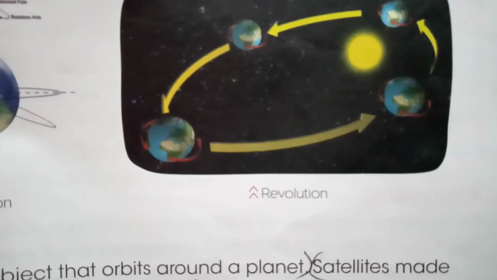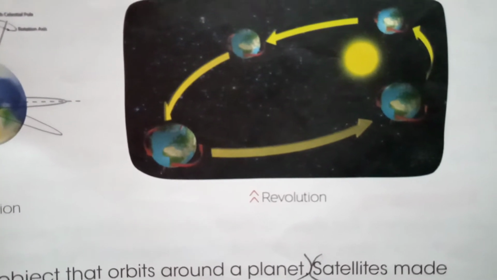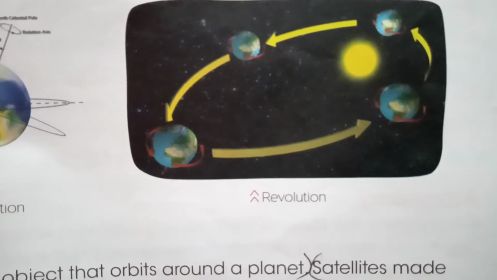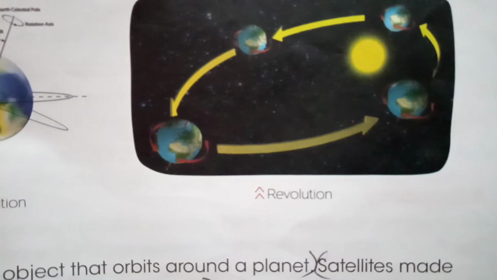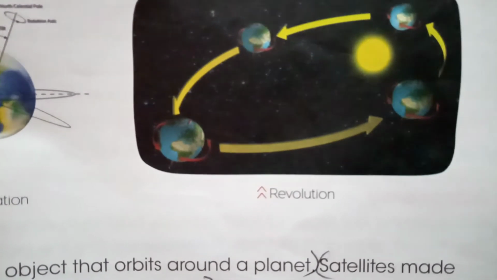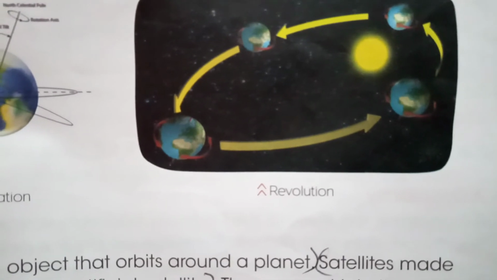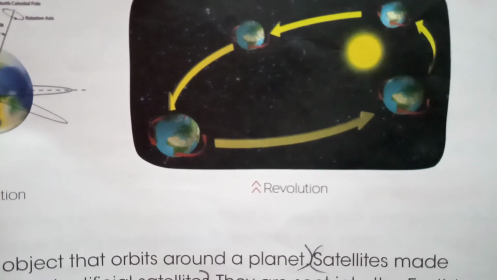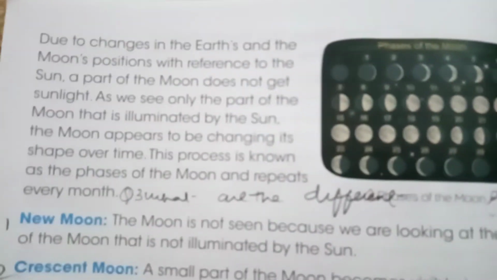And do you know that earth is 50 times bigger than the moon? Earth is very much bigger than the moon, and the moon is revolving round the earth, and that is called orbiting, and it takes 29 and half days to complete the rotation about its axis. Now turn your page, come to page number 134. Let's explain you the page number 134.